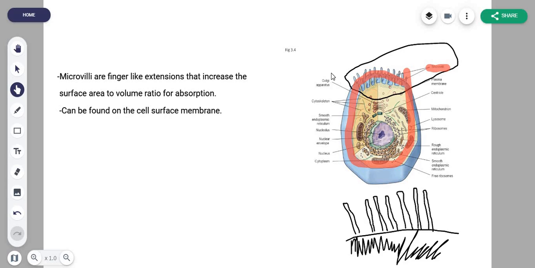Basically, the cell membrane is absorbing stuff. And to make that happen faster and efficiently, these microvilli are long and thin. They increase the surface area to volume ratio to increase the rate of absorption. And note that they're also found in the small intestine in the villi. This is what your typical microvilli should look like. They protrude from the cell membrane or from maybe an epithelial cell, and they are long and thin, moving about in a wave-like motion to increase the surface area to volume ratio, right?